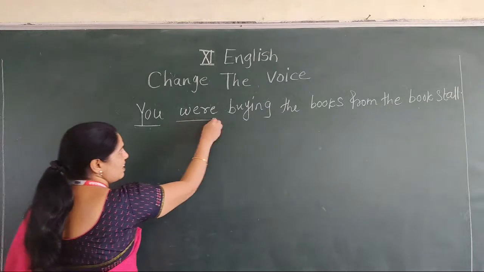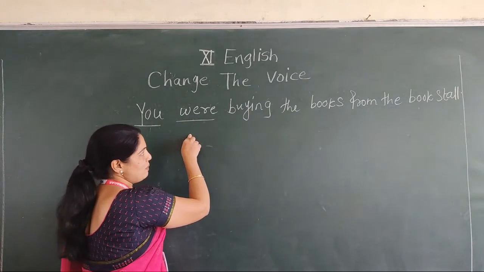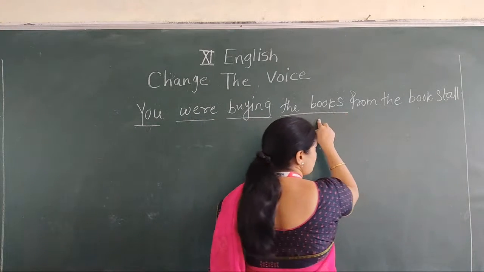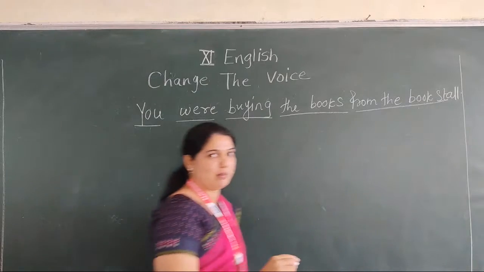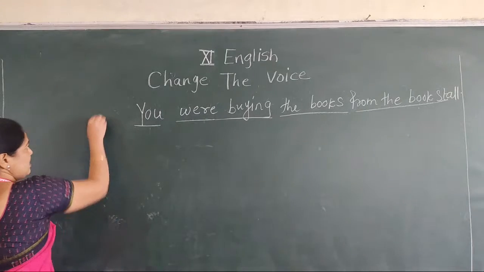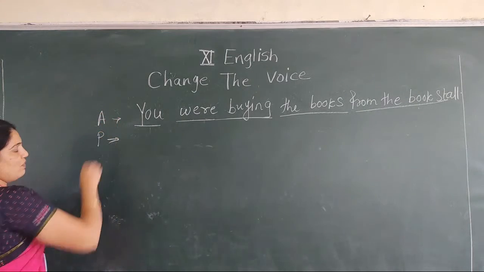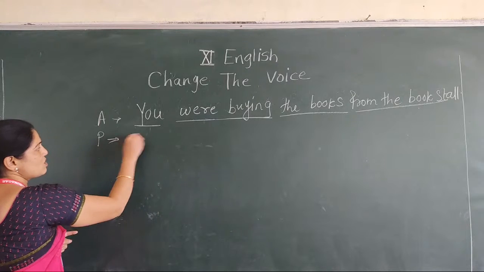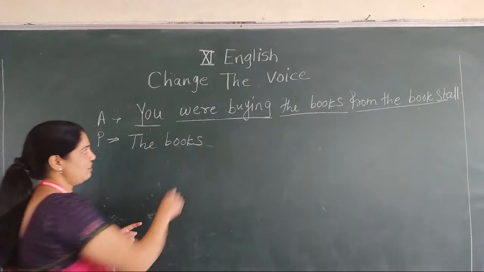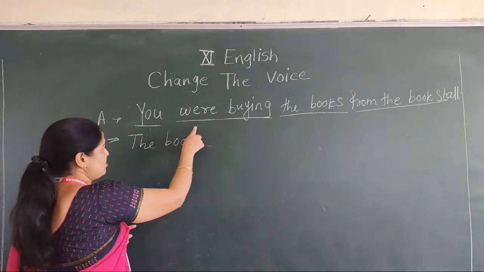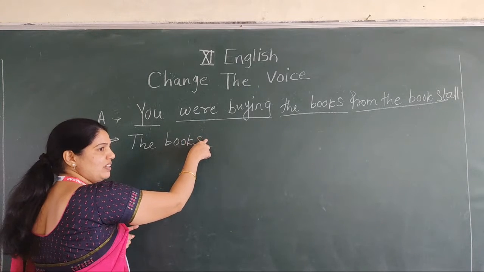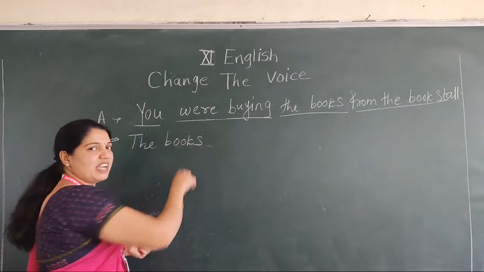Here we use the subject, the to be form which we used in simple past tense, then buying, that is V1 plus ing, the books as object, and from the bookstall as complement. This is past continuous tense in active voice. At the time of converting it into passive, the books, the object, comes into the place of subject. Okay? Then was or were. Here the tense is the same. There is no change in the tense of the sentence at the time of converting active into passive.